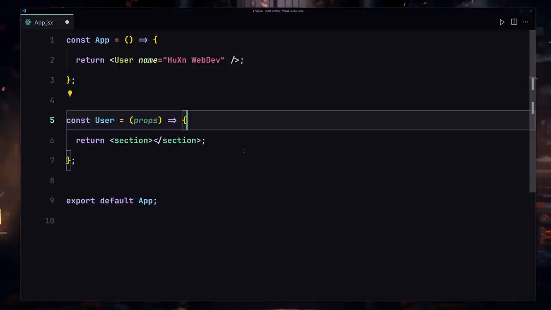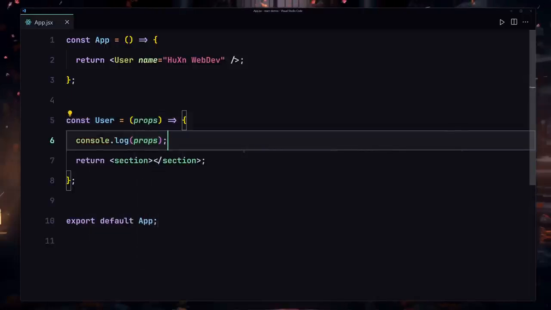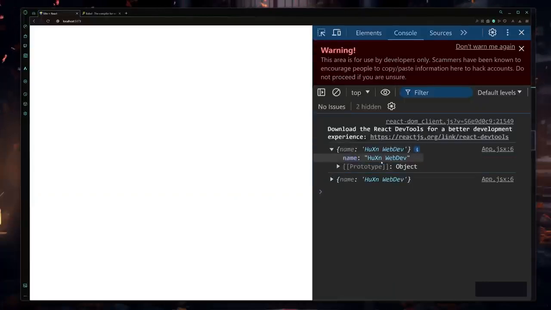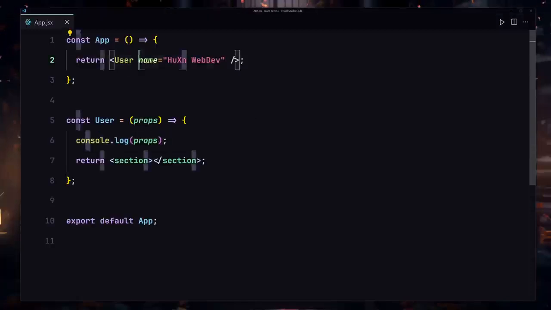So I'll just use props, and now I'm going to log these props to the console. So I'll just use my props right here, save my file, and now watch what happens. If I just refresh there, what am I getting? I'm getting a name with the value of Hussein Web Dev. And where is that coming from? That is coming from this user prop right here.